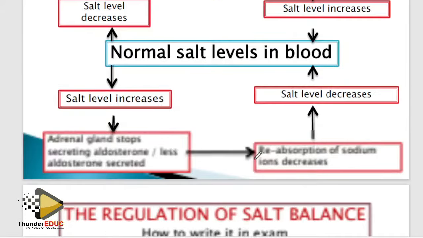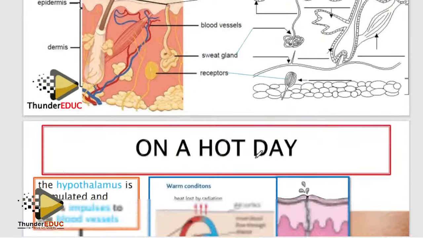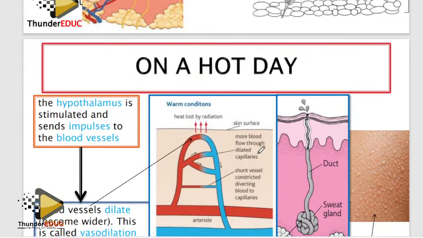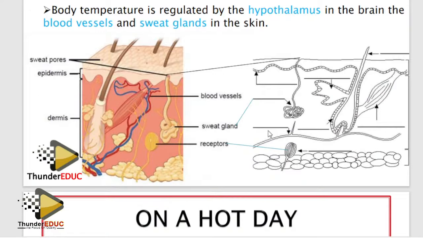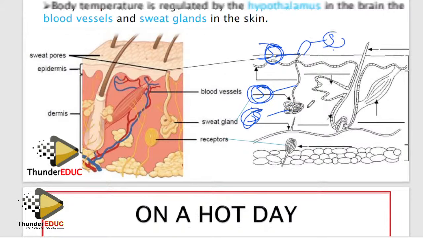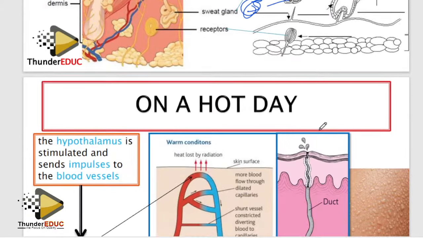Anyway, we are done with that. Skin. Skin is S. So what you need to know about is sweat gland, sweat duct, sweat pore. Then what you produce is sweat. One, two, three, four: sweat gland, sweat duct, sweat pore, and then sweat. So the S, if they ask you to label, and then blood capillaries, that's it, nothing else.